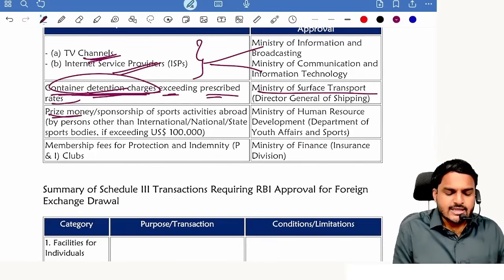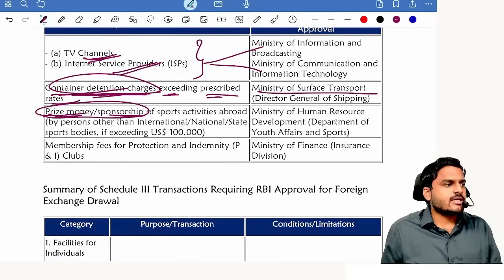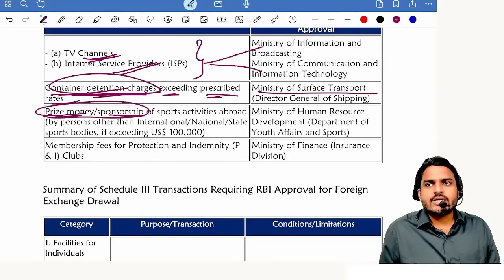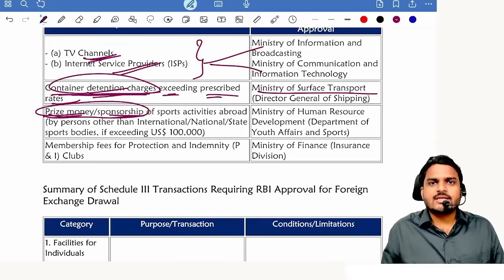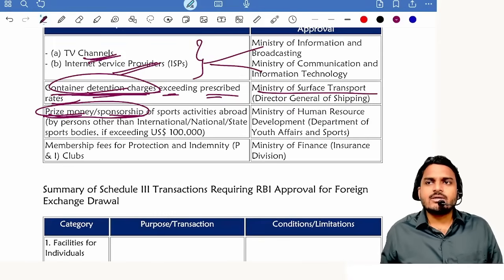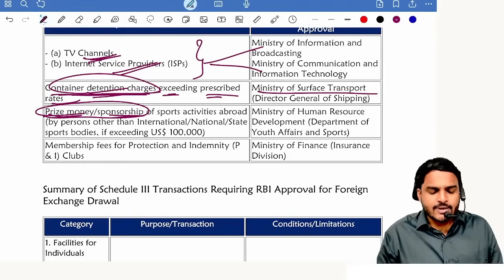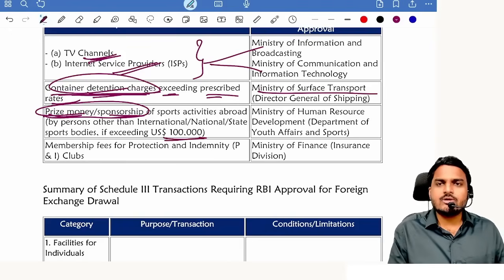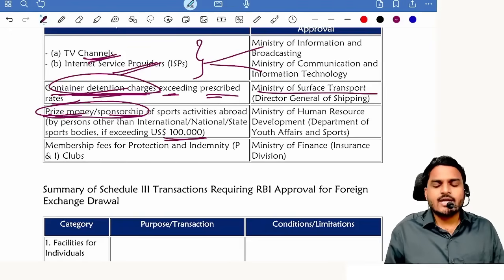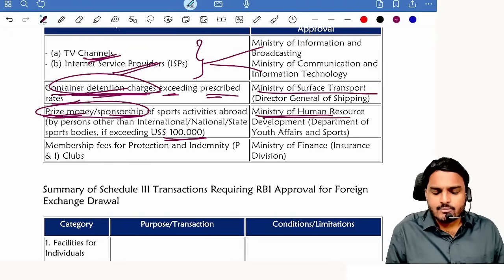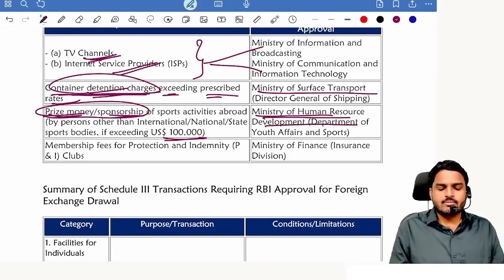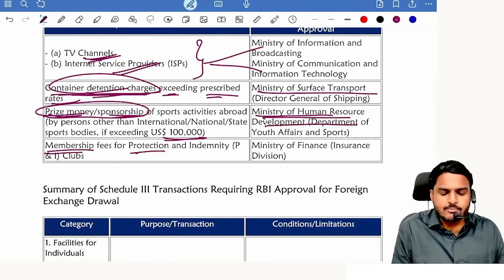Next one, prize money sponsorship fees. Tell me, who is paying these amounts? National body, national sports body, international sports body, state sports body. Other than these three bodies, where are they paying? Outside India. How much are they paying? Up to 1 lakh USD, no permission. Exceeding 1 lakh USD, permission is required. From whom? Ministry of Human Resources Development. Next one, membership fees for protection and indemnity.